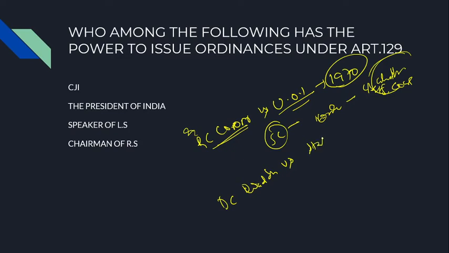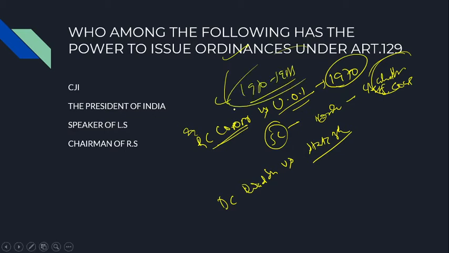versus State of Bihar. Because due to this ordinance, in the state of Bihar from 1970 to 1990, 1985, a large number of ordinances were promulgated by the then government.